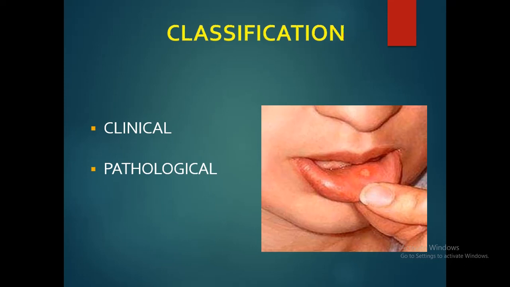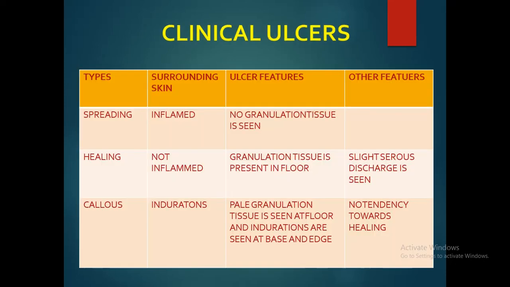Now, if we classify the oral ulcers, we can classify them into clinical and pathological classes. Among the clinical ulcers, there are three types: spreading, healing and callus. In the spreading type, the surrounding area is inflamed while no granulation tissue is seen in the ulcer.